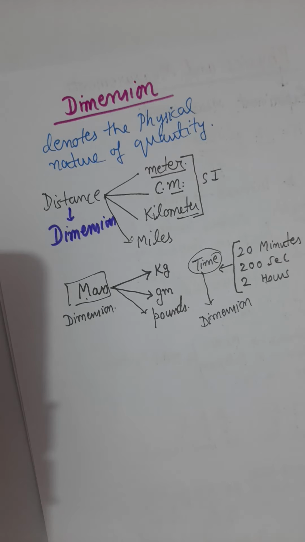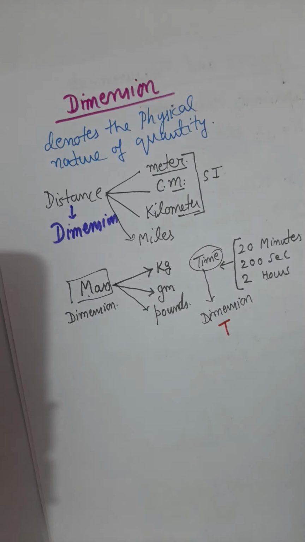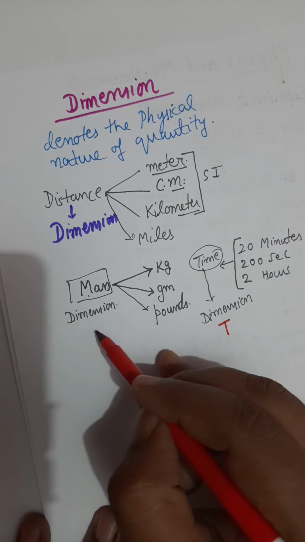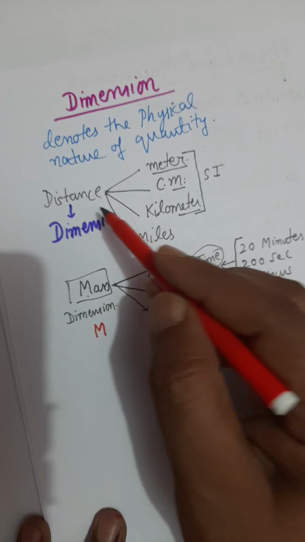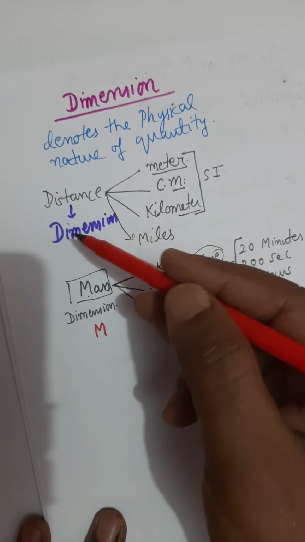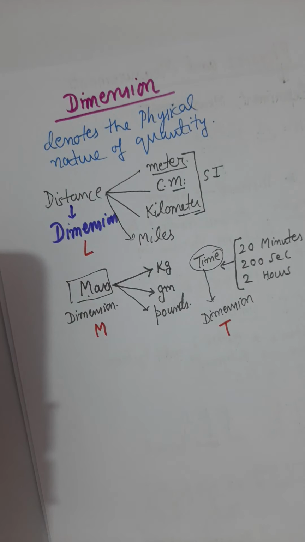And these dimensions are denoted by symbols. Time is denoted by capital T. Mass is denoted by capital M. For distance, length is the dimension, and it is denoted by L. So these capital letters are symbols for the dimensions.